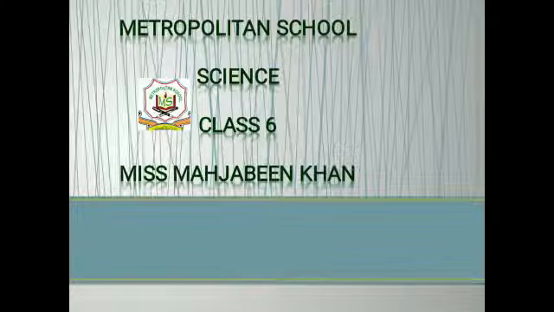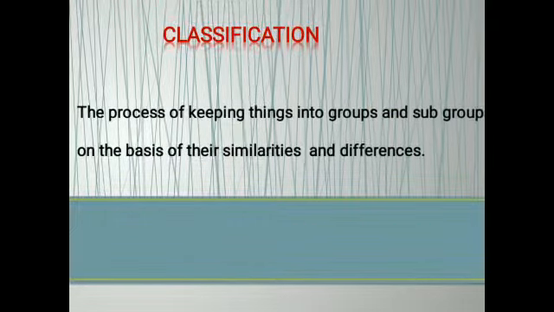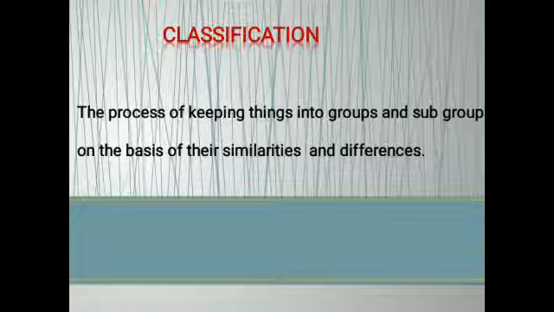Today I will start a new unit number 7, classification of matter. First of all, let me tell you that in your previous chapter you learned about the matter. So first we will discuss the classification. What is classification? The process of keeping things into groups and subgroups on the basis of their similarities and differences is called classification. Classification is very necessary because it helps us to get things organized so that we can find or recognize them easily.